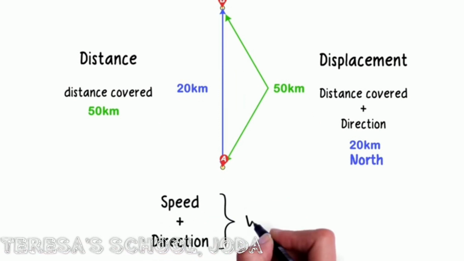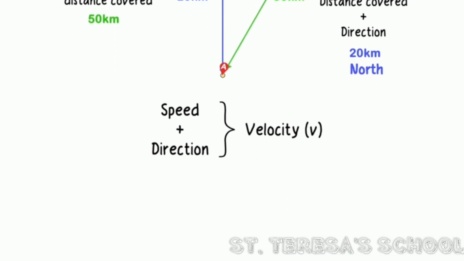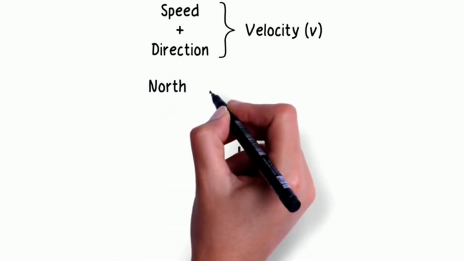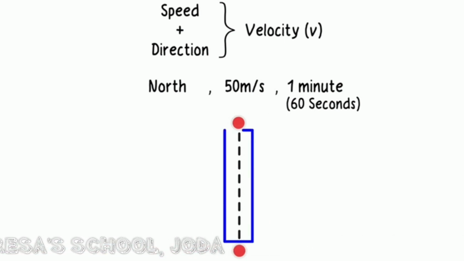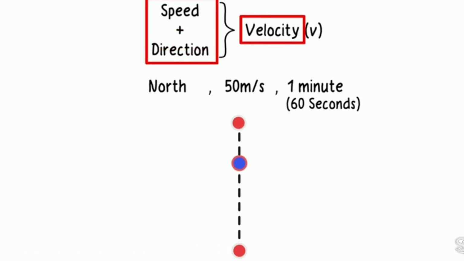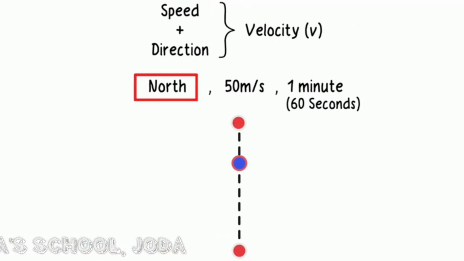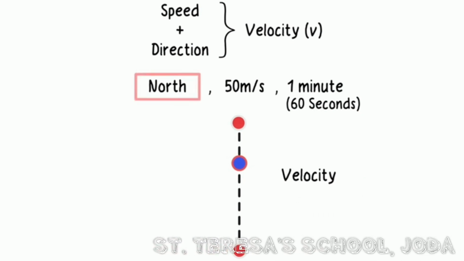Yes, it's velocity, which can be written as lowercase v. Let us see how it differs from speed. What if I tell you that I traveled north at a speed of 50 meters per second for 1 minute? Would you be able to tell where I landed up? Yes, you would. I have covered a total distance of 3000 meters and landed up at this point. Velocity is speed with direction of motion. As such, velocity is direction aware. So when you mention velocity, you must keep track of direction.